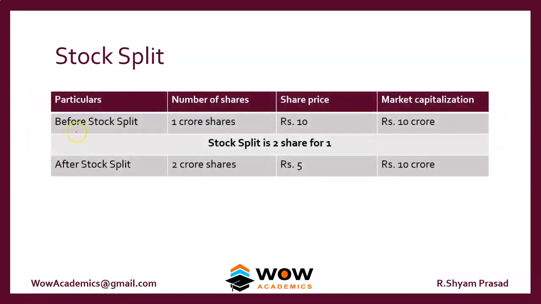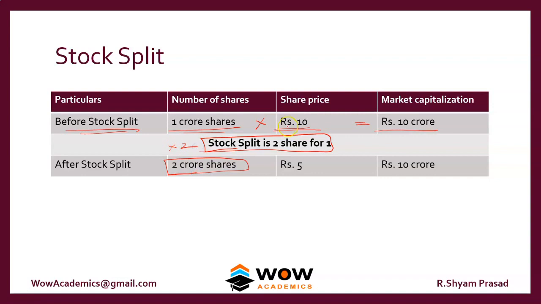See, assume that your company has shares. Before the stock is split, you have 1 crore shares and the share is trading in the market at 10 rupees. The total market capitalization, that is the number of shares multiplied by the share price, will give you the market capitalization. So you have 10 crore worth of shares. After the stock split, the split is 2 for 1. For every one share, 2 shares are given. So the total number of shares in the market now becomes 2 crore.